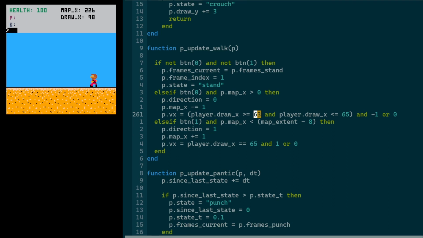Similarly, you may remember that we're adding or subtracting, really, the player's velocity to the baddie velocity if the player isn't stuck in the middle of the screen when they're being drawn, to simulate how we would expect the baddie's velocity to change. I had previously just hard-coded this to 64, but I realized that due to some fractional positioning, the player could be not at 64. They could be 63. I don't think they ever hit 65, but just as an extra caution, I'm giving them a 2-pixel window here, or I guess a 3-pixel window, and using that to determine if we should adjust the baddie velocity.